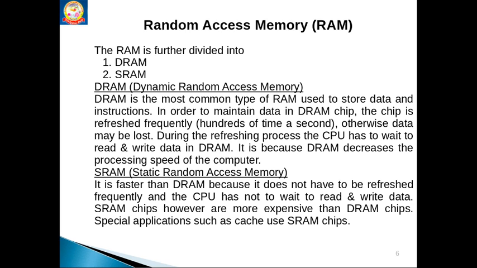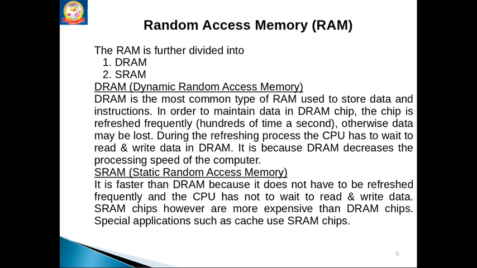While refreshing, the CPU has to wait. The central processing unit has to wait. The CPU is the fastest unit in the computer device. The CPU is the fastest unit, which operates at clock speed. So it has to wait while the memory is being refreshed. That's why it is somewhat slower than static RAM.